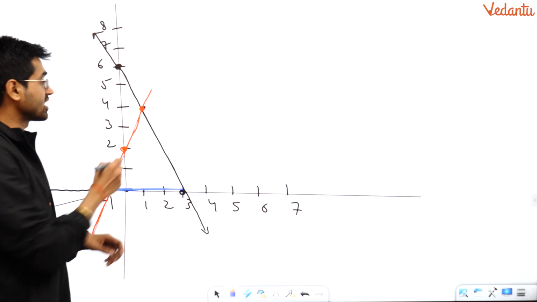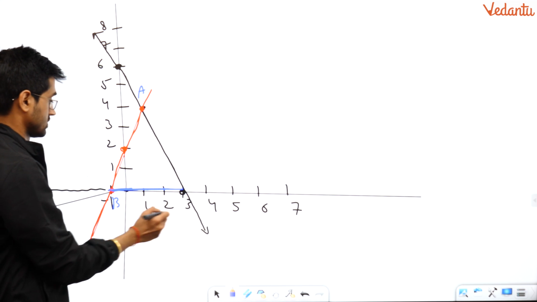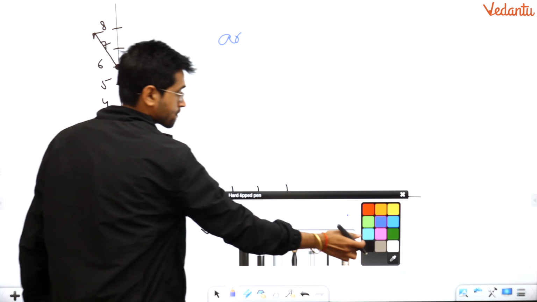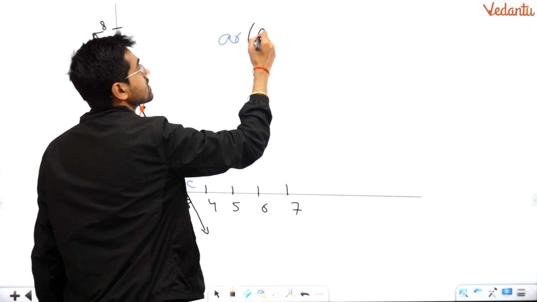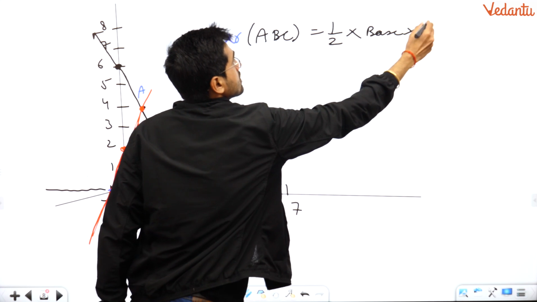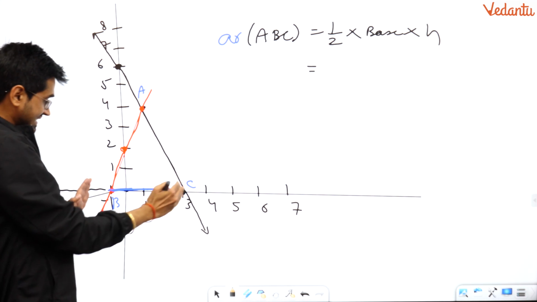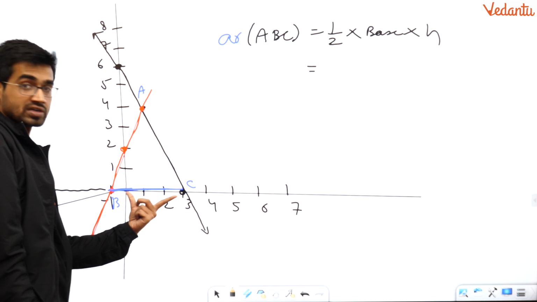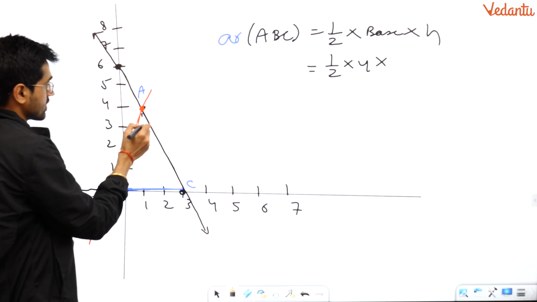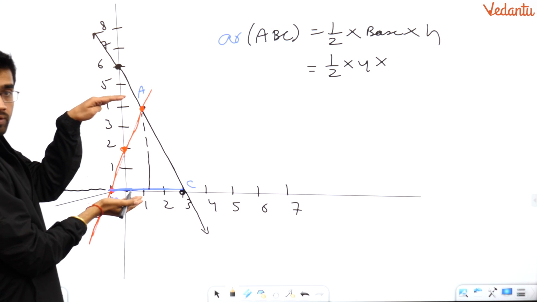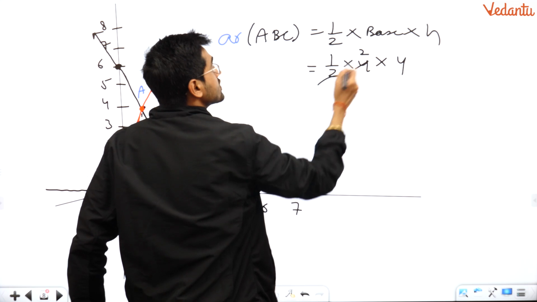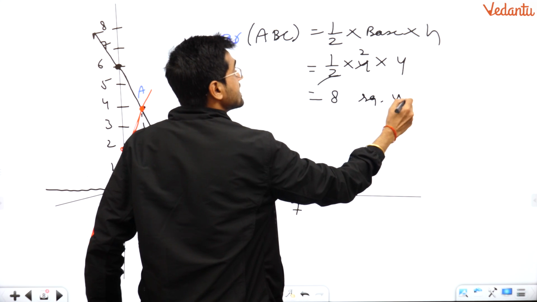Now you have to find the area of this triangle. Suppose it is ABC. What is the area? The area is half base into height. What is the base? This length. This is 1 unit, this is 3 units, so total 4 units. What is the height? The perpendicular, which is 4. So this gives me 8 square units.